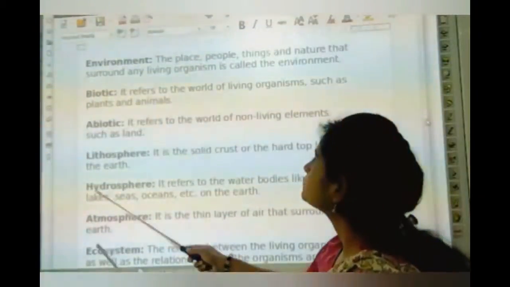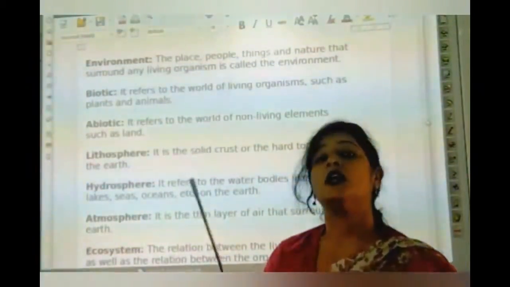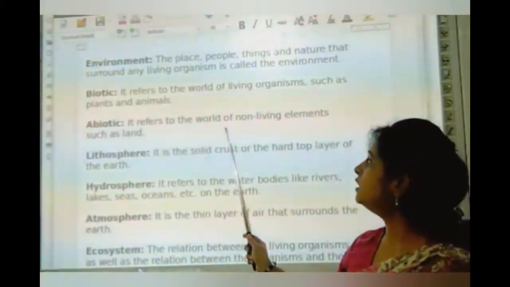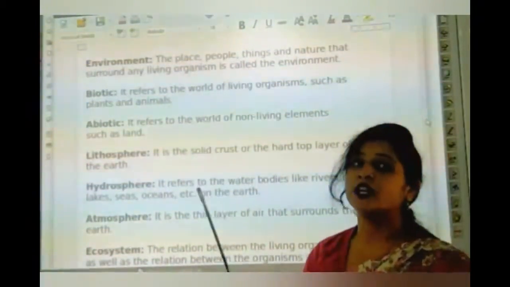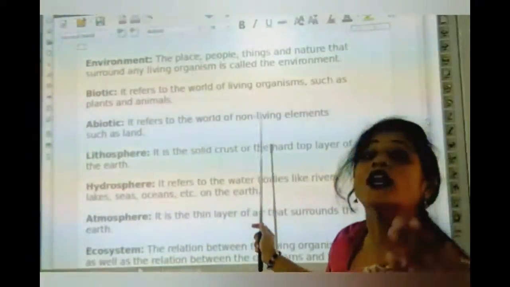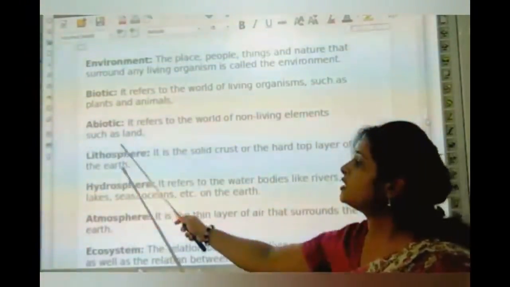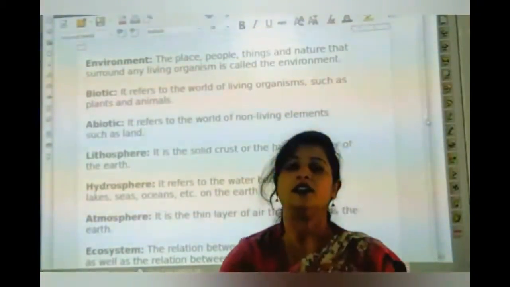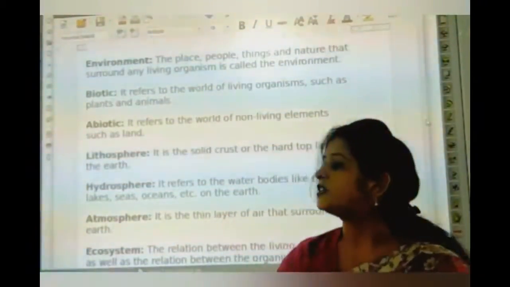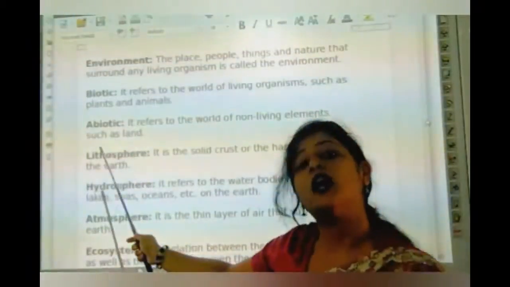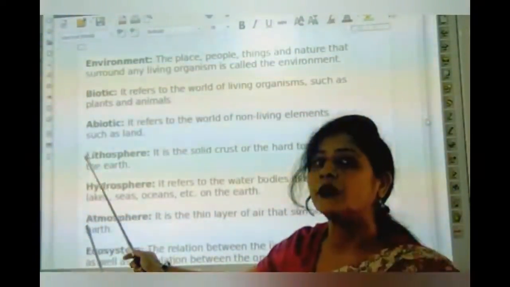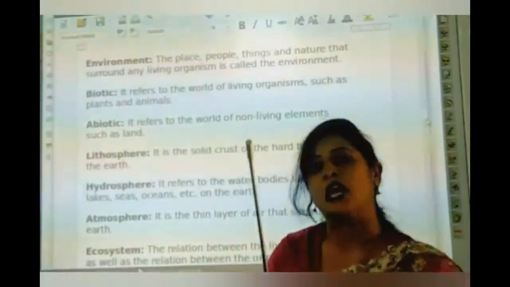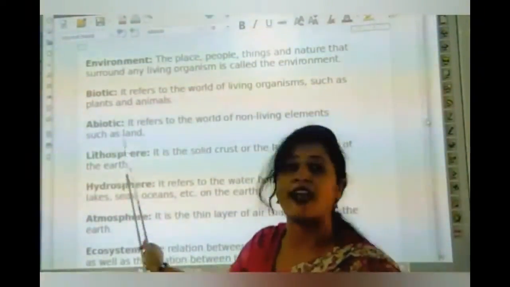Now we take abiotic. What is abiotic? It belongs to the world of non-living elements, such as land. In abiotic we include those things that have no life. They are non-living things, so they are called abiotic. The example of non-living things in abiotic is land.